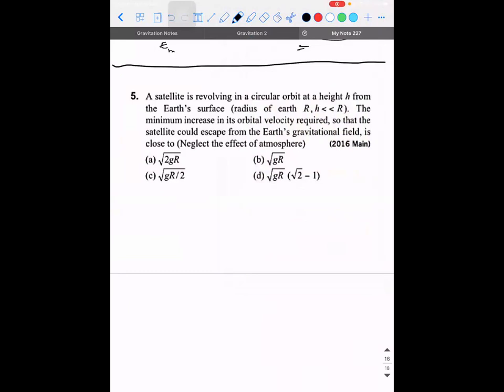Okay, let's do this problem. There is a satellite which is revolving in a circular orbit at a height h from the Earth's surface, and the radius of the Earth is considered to be r, and h is very much less than r. What they're asking is, what should be the minimum increase in its orbital velocity so that the satellite could escape from the Earth's gravitational field is close to how much value? So how to solve this?